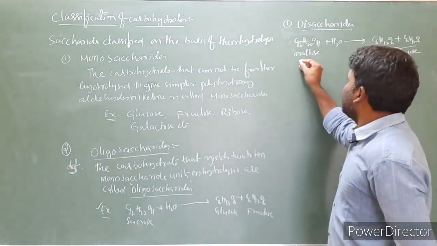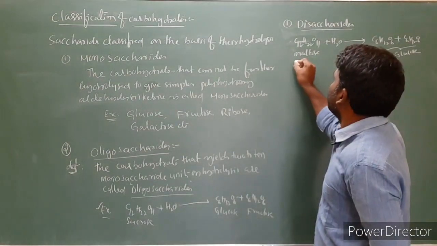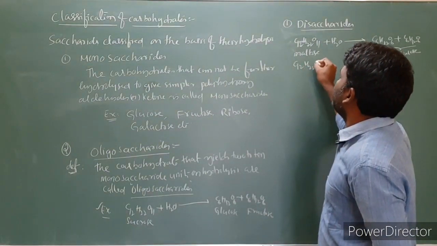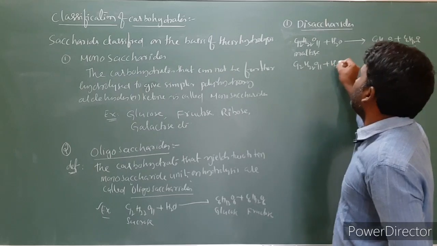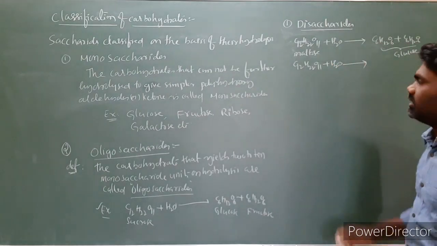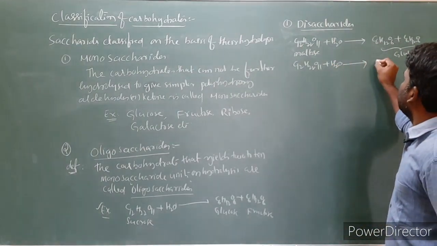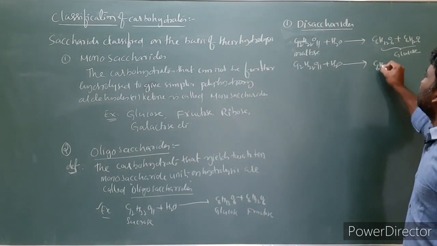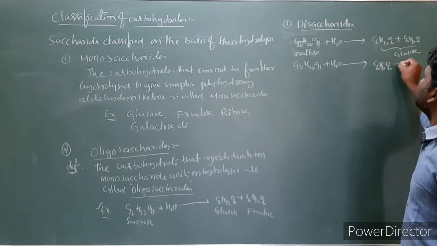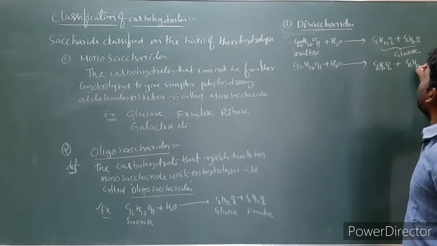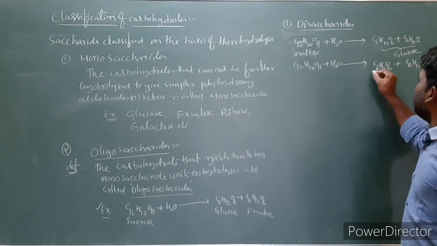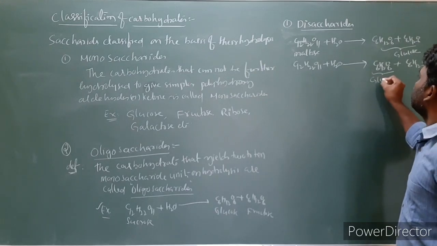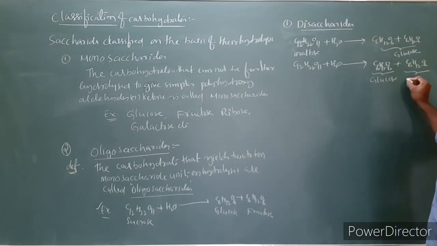Suppose you take lactose, C12H22O11. Upon hydrolysis we'll get C6H12O6 plus C6H12O6. One is glucose, another one is galactose.